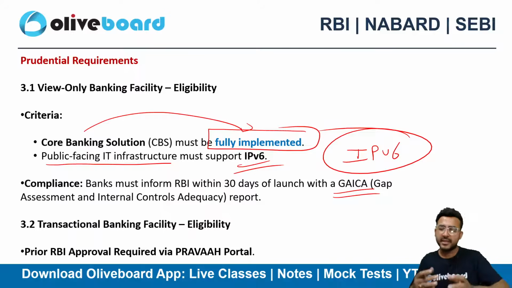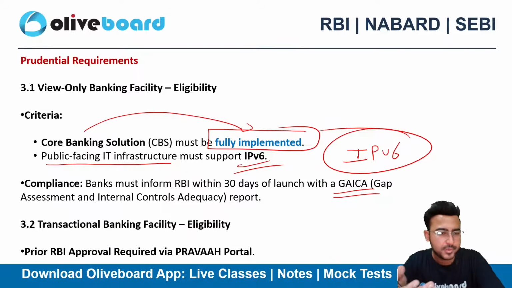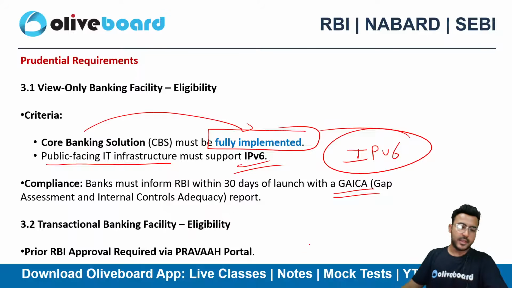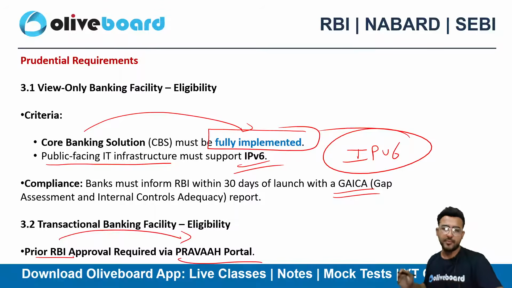So here the bank needs to give a report to the RBI, gap assessment and internal control adequacy report. Like, is there any gap? Write it down in the report. And what are the internal controls and are they adequate? Okay. And obviously for the transaction banking facility eligibility, you need to take prior approval from the RBI via the Prava portal.